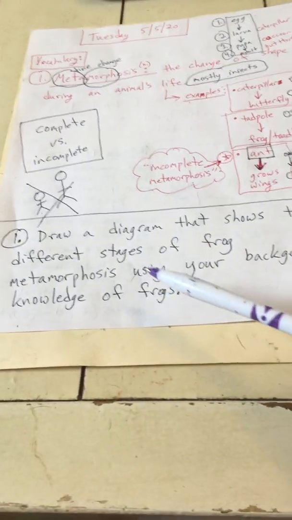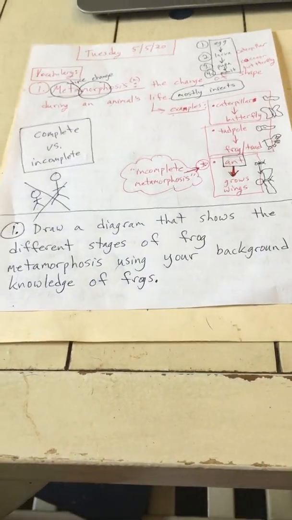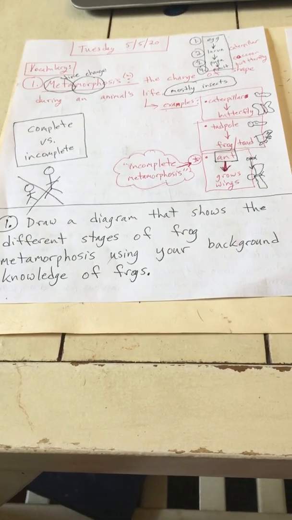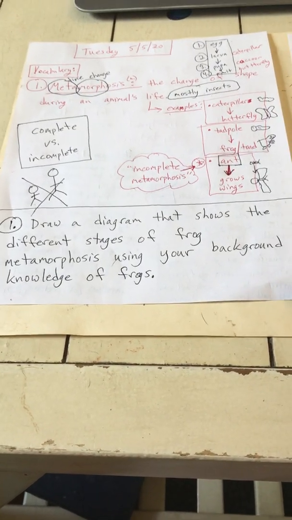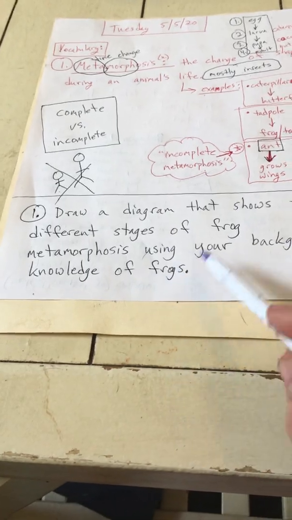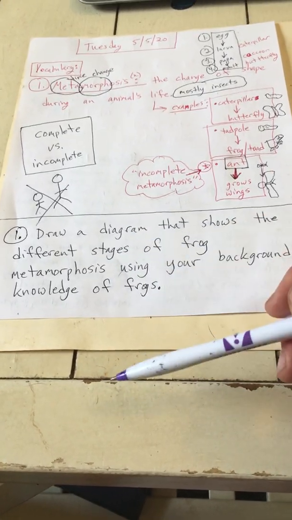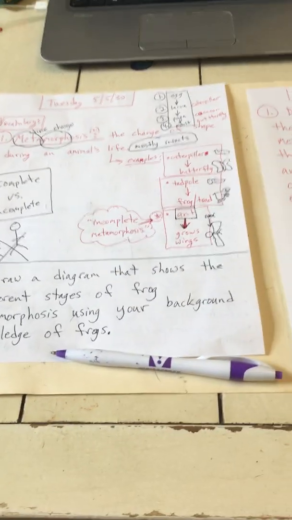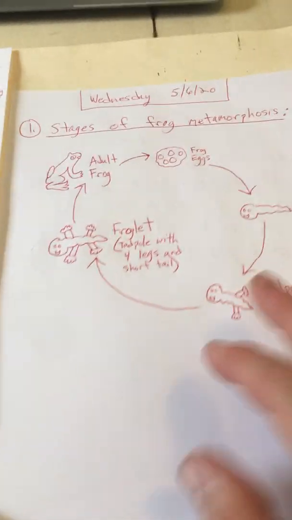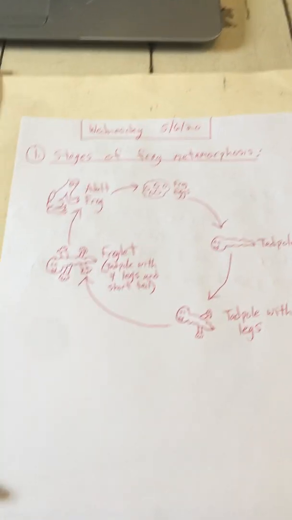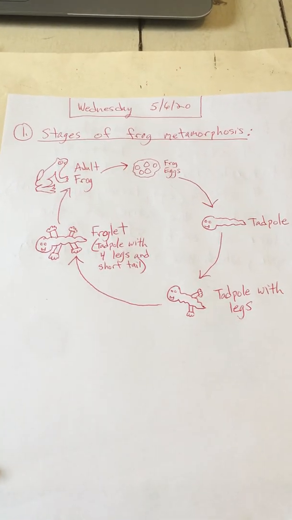Okay, so the question you were given yesterday was to draw a diagram that shows the different stages of frog metamorphosis using your background knowledge of frogs. Now, I didn't want to give you an example of this. I wanted to see, can you use what you know about frogs to help you draw a diagram that shows the different stages of frog metamorphosis. So, here's my model. It says stages of frog metamorphosis.